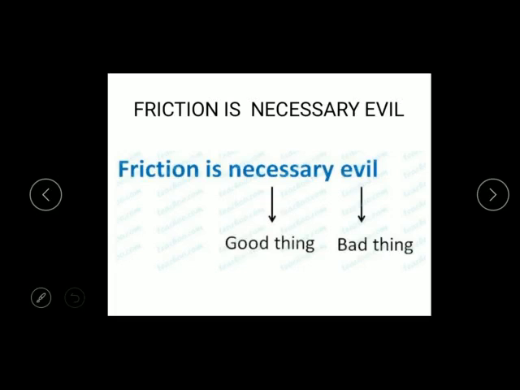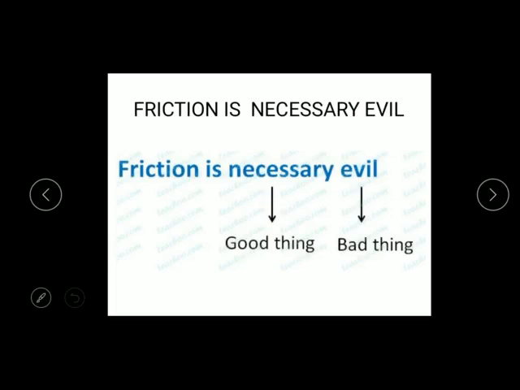We have been discussing the chapter Laws of Motion. In the previous class, we discussed what friction is. Friction is a self-adjusting force. What is the cause for the origin of friction? The different types of friction, such as static friction, limiting friction and kinetic friction, and we have represented graphically the variation of friction versus the applied force, and also we have discussed the laws of friction.